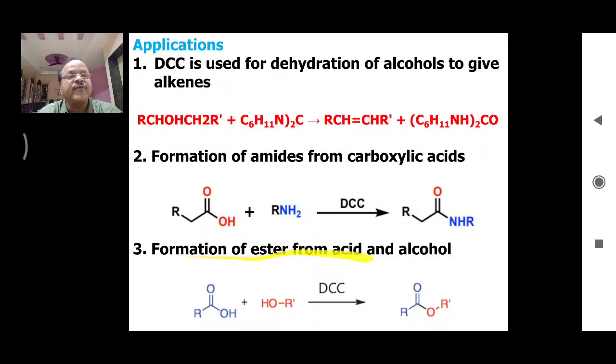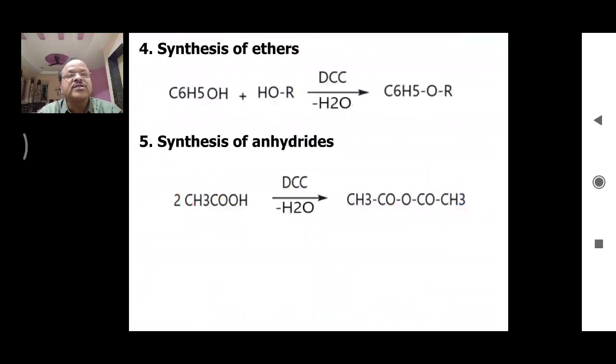Then formation of ester from acid and alcohol. This is acid plus alcohol. In presence of DCC, there is elimination of a water molecule and we get an ester molecule. Synthesis of ethers. So, phenol plus alcohol in presence of DCC removes a water molecule and there is formation of this ether.